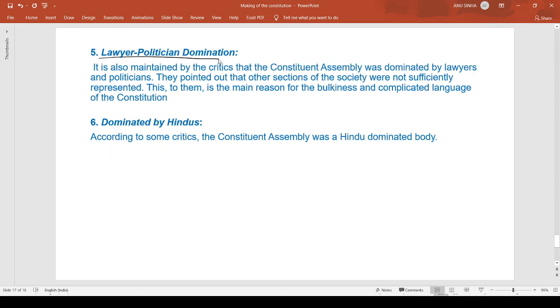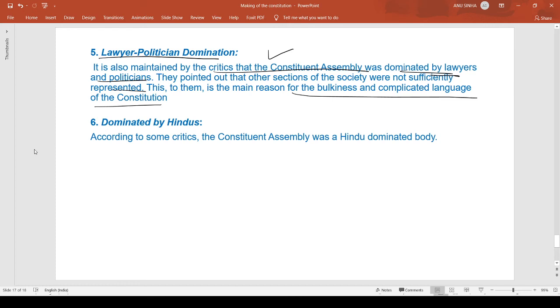Lawyers and politicians. It is also maintained by the critics that the Constituent Assembly was dominated by lawyers and politicians. They pointed out that other sections of society were not sufficiently represented. This, to them, is the main reason for the bulkiness and the complicated language of the Constitution. They say that since the Constitution was majorly framed by lawyers and politicians, it is difficult for normal people to interpret it.